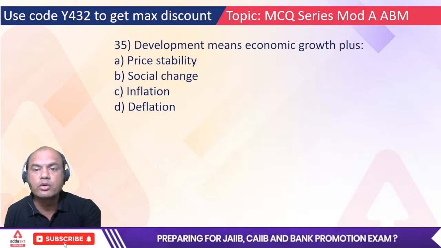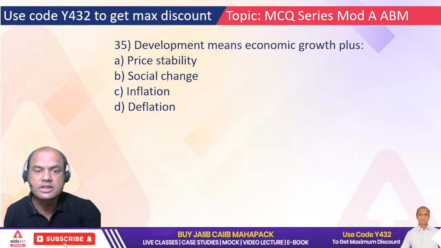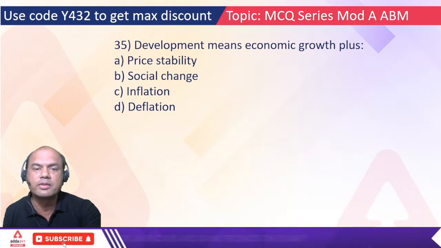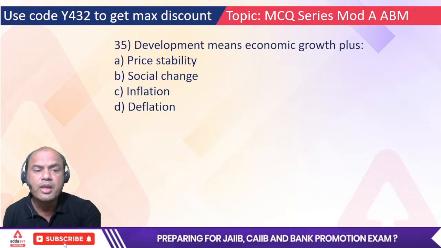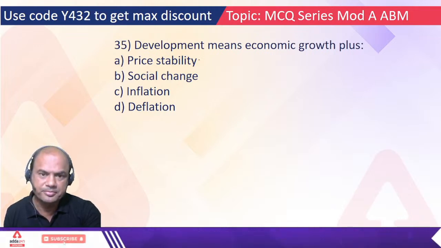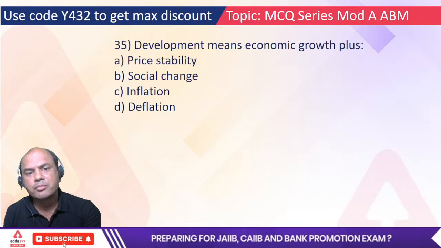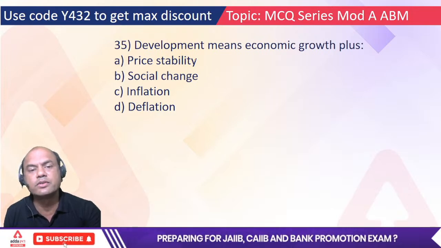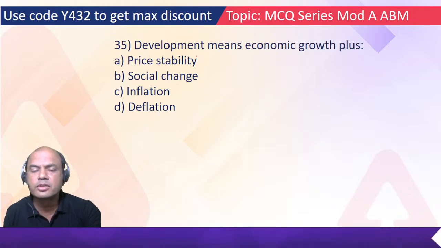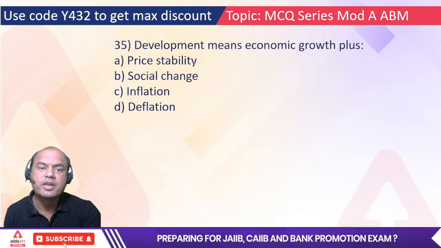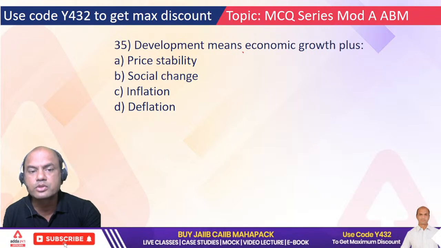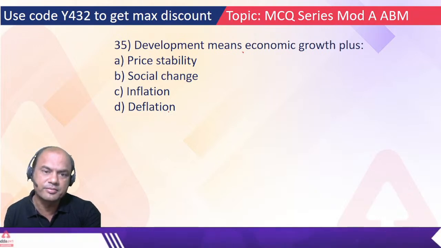Development means economic growth plus price stability, social change, inflation, deflation. Now what is this? Development means what? Suppose tomorrow development starts happening, okay, you have huge development, huge GDP numbers, but the price is too high for you. Buying milk, let's say, goes to 1000 rupees a liter. So will this be called development by you? You'll say no, it's better that we don't develop then, isn't it? So economic growth plus price stability, or social change, or inflation, or deflation.